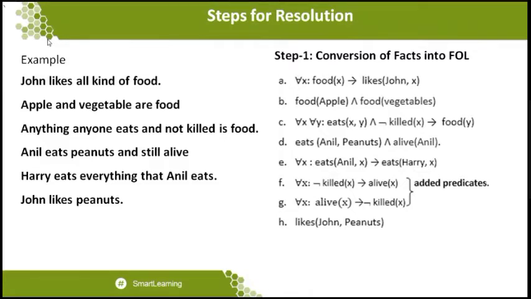For example, alive: what is another name for alive? Not killed. So if the system is ready to take different interpretations given by the user, then if the statement is given as alive, we also want to take the equivalent statement, which must also be acceptable.